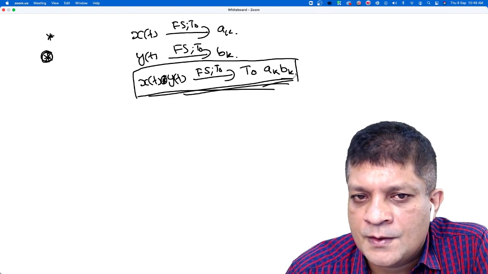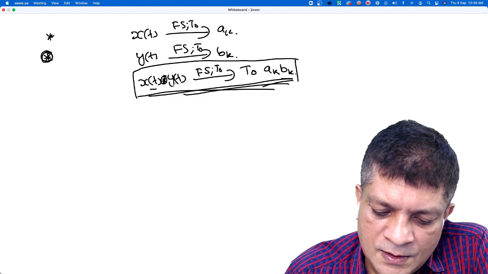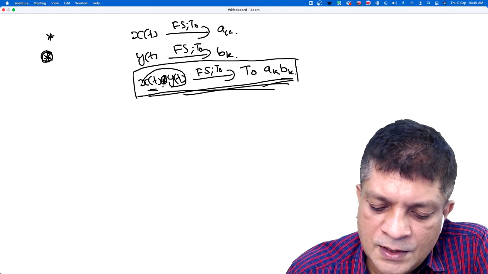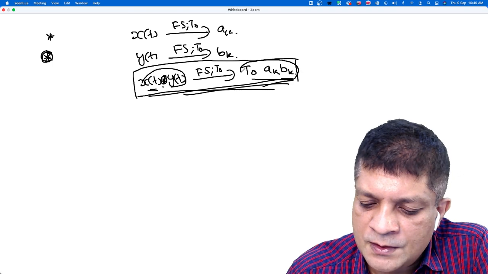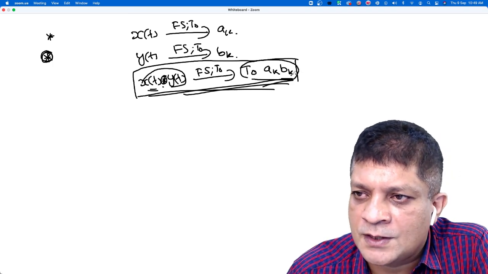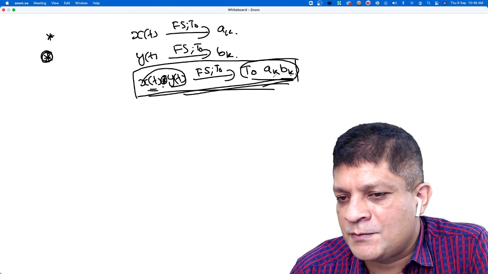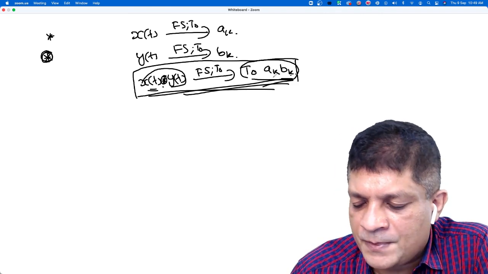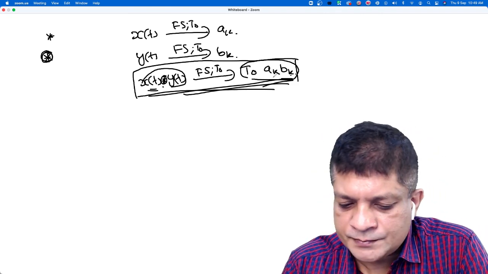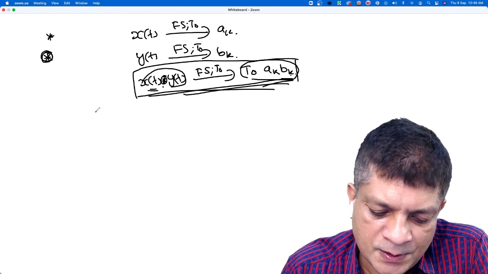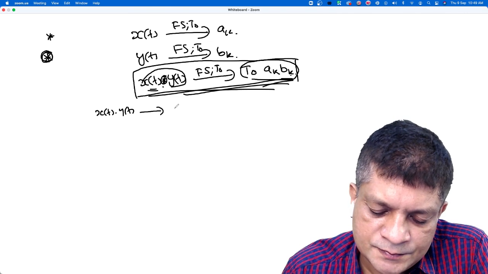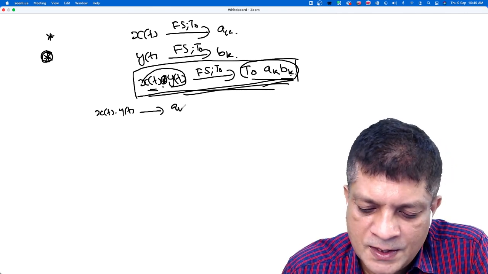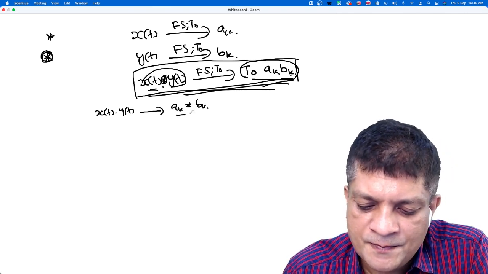So here you can see that when you do the convolution in the time domain, in the Fourier domain it is multiplication, isn't it? Is it the dual of the property that we discussed earlier? What is the multiplication property? x(t) into y(t) is a_k convolved with b_k.